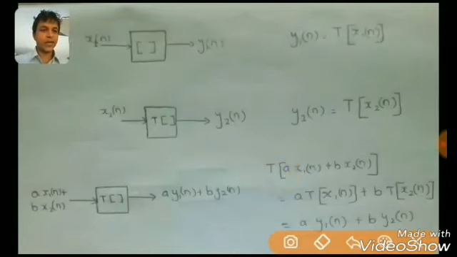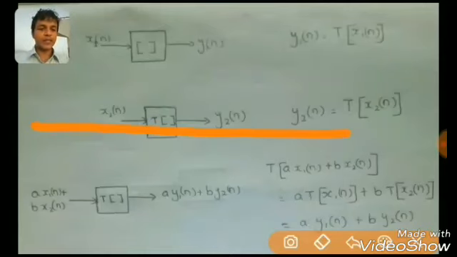So the output is a, the weighting factor that can be taken out, times the transformation on x1 of n, plus b times the transformation of x2 of n. If we get the result like this, then it is a linear system. Obviously, the transformation of x1 of n is y1 of n, and the transformation on x2 of n is y2 of n. That is why in the final equation we get a y1 of n plus b y2 of n. So this is regarding linear systems.